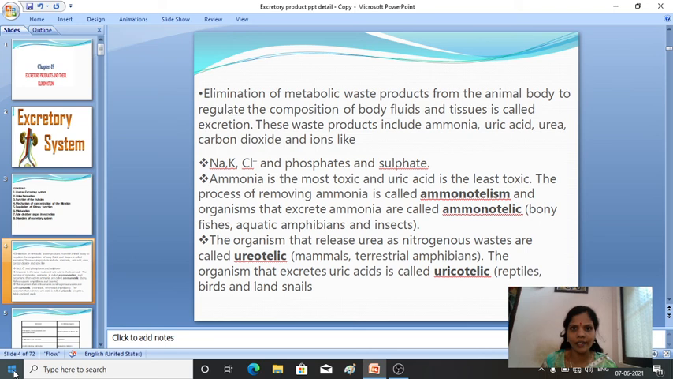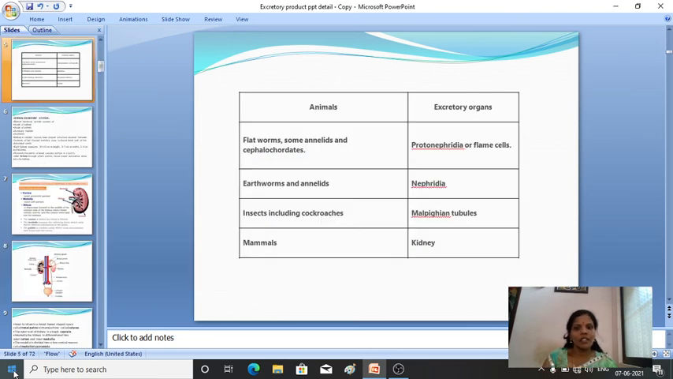Is it clear? Hope this slide is clear. So here you can see some examples and the excretory organs they have mentioned. We'll see them one by one. Among the animals, flatworms, annelids and cephalochordates generally have protonephridia or flame cells as excretory organs. You have already studied all these excretory organs.